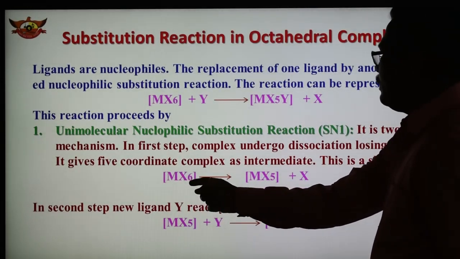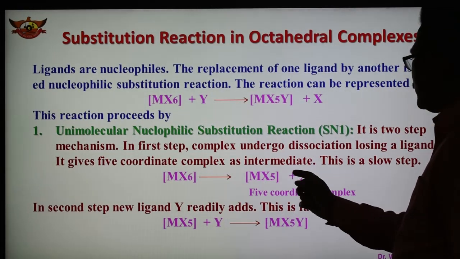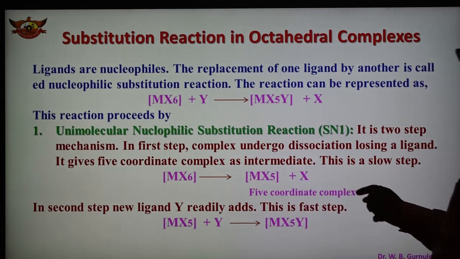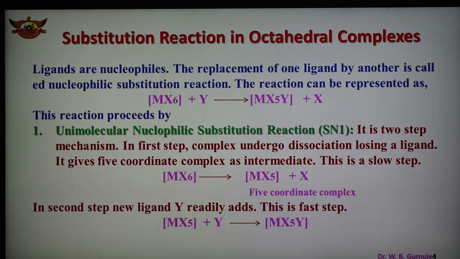This is the octahedral complex. One of the ligands is replaced and dissociation is taking place, forming this 5 coordinate complex. So in the first step, dissociation is taking place. It is a slow step, and one of the ligands is replaced, dissociation takes place and a 5 coordinate complex is formed.